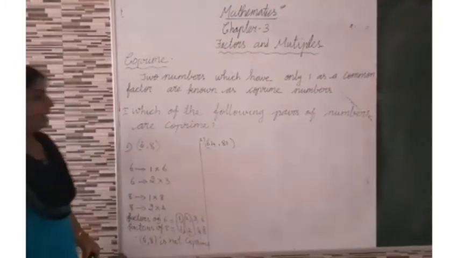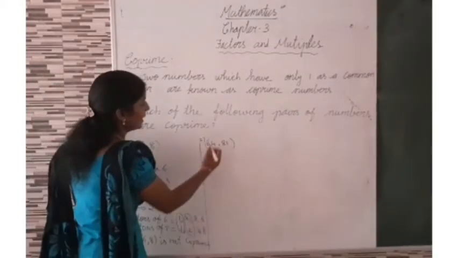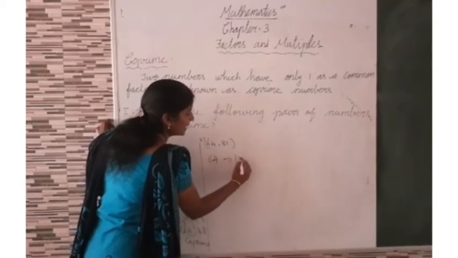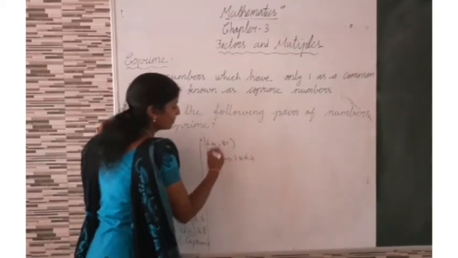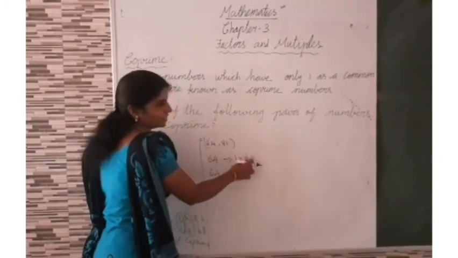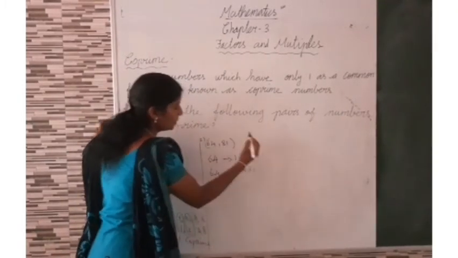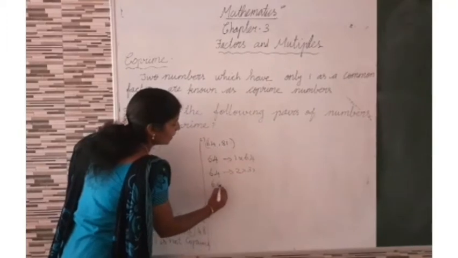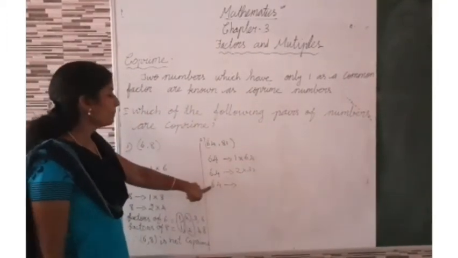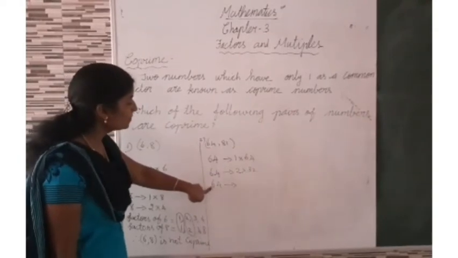Okay. Then next question. Here, factors of 64. 1 times 64. Then 2 times half of 64, 32. Then 3 table is not possible. Then 4 table.